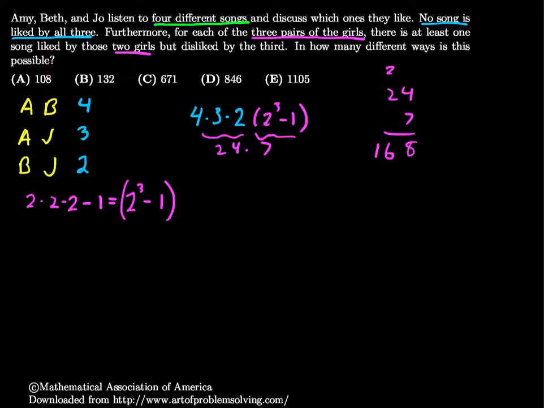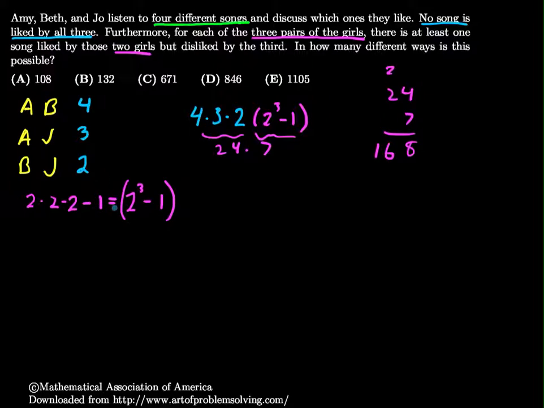And so what happens is I can have Amy and Beth both like 1 song and like this extra song, or I can have Amy and Joe both like this 1 song and like this extra song, and all the way down the line. I need to count those carefully.